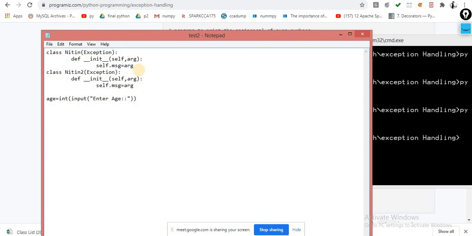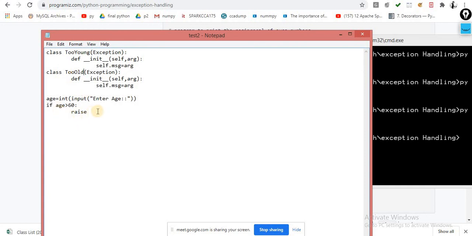So here I am writing a code, if age greater than, let's suppose, 60, then I am raising that exception. Now let me give the appropriate names, too young and too old. I am making two exceptions. The one is the too young exception and the second one is the too old exception.